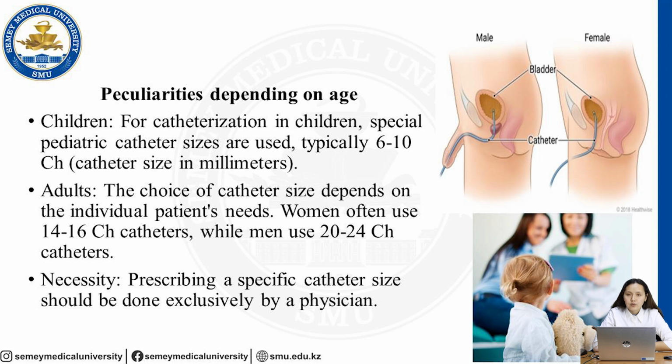we talk about the size of catheters. If your patient is a child, for catheterization in children, special pediatric catheter sizes are used, typically 6 to 10. For adults, the choice of catheter size depends on the individual patient's needs. Women often use 14-16 catheters, while men use 20-24 catheters. Prescribing a specific catheter size should be done exclusively by a physician.